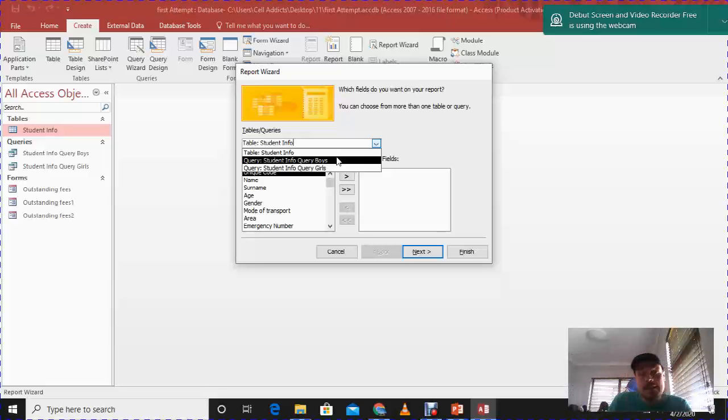So again, depending on what the question asks you in your exam paper, it will tell you where to pull the information from. But for the purpose of this, remember it's an introductory lesson to creating a report using the wizard.